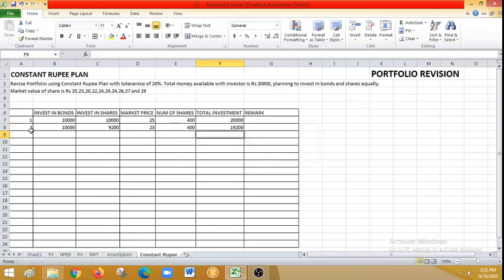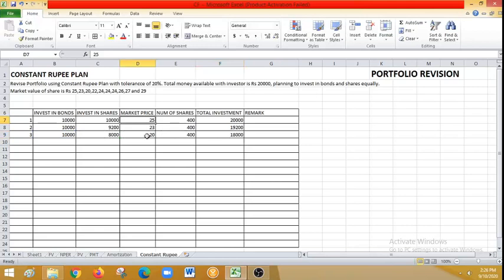Okay, let me get into the third pricing. So the third pricing is 20 rupees. You can see here 20 rupees. Fine. So now the money invested in bonds is 10,000. So the number of shares I have is 400. So the money invested in shares is this 20 multiplied by 400. You see here, it is 10,000 plus 8,000. I have started with equity pricing of 25.